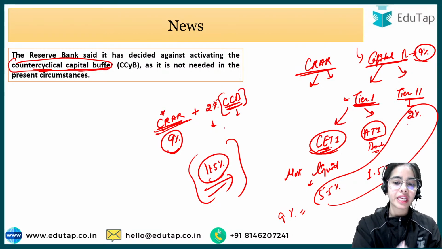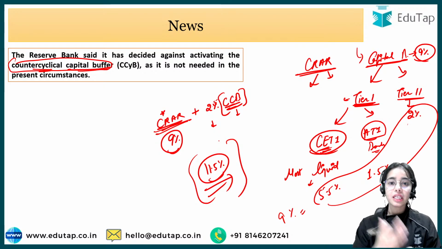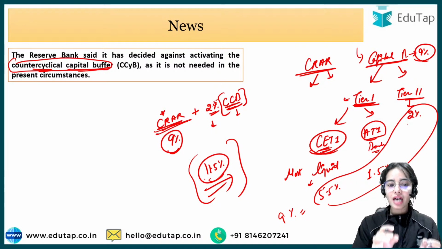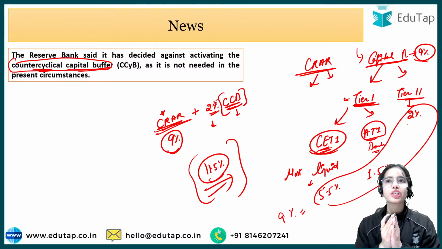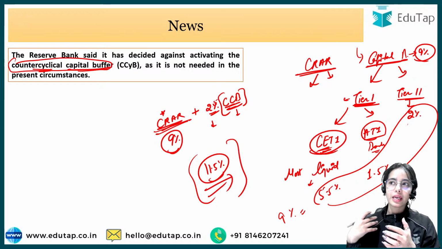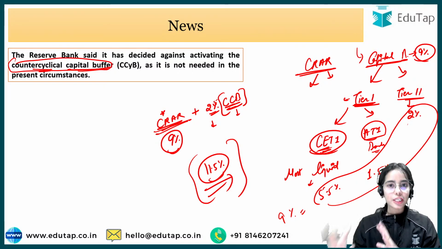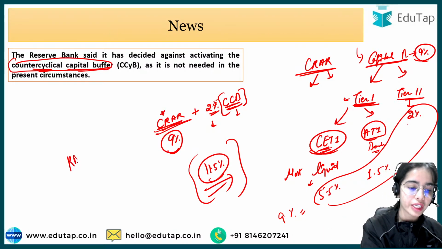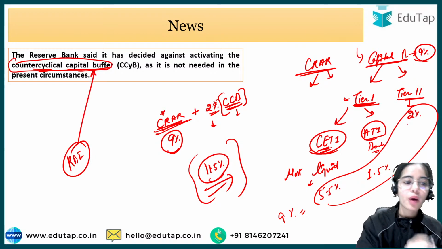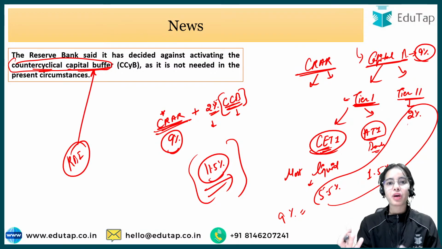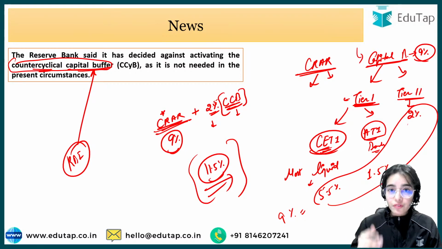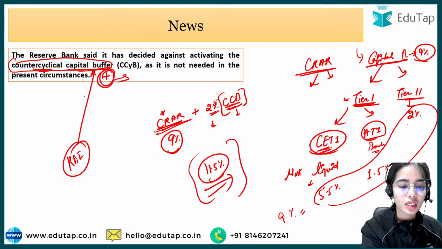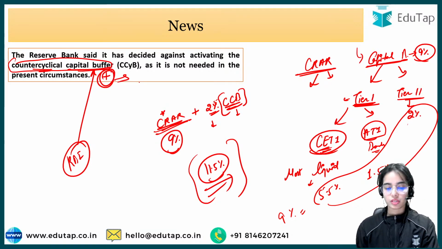Then the banks have to maintain the capital conservation buffer, that is 2.5%. And above this, in some extreme situations where there is pressure coming, the recessionary cycle might start, or there are external pressures, then the Reserve Bank of India can activate this counter-cyclical capital buffer. That is like a superpower. The banks will have to maintain even higher capital buffers. That is the additional, higher counter-cyclical capital buffer that the RBI can activate.